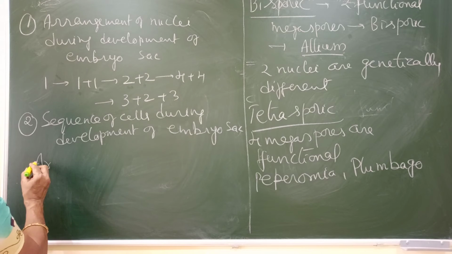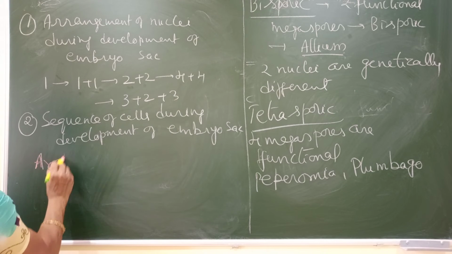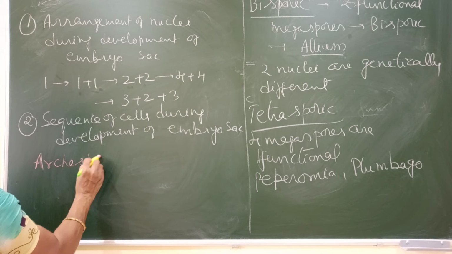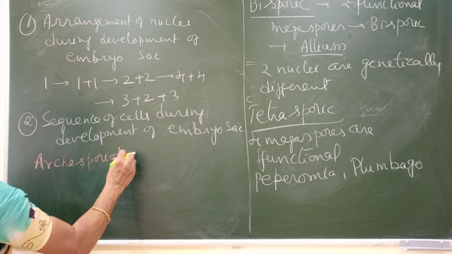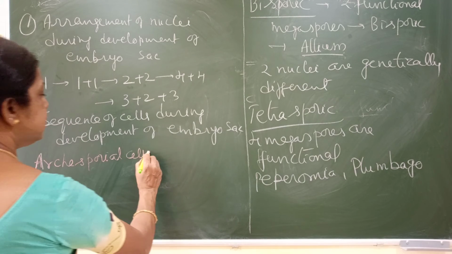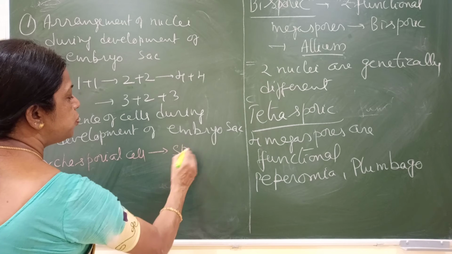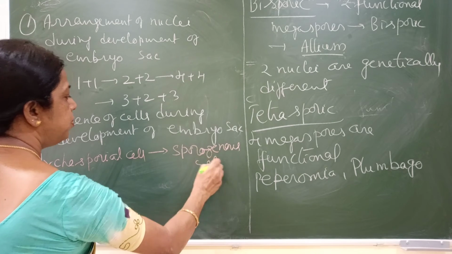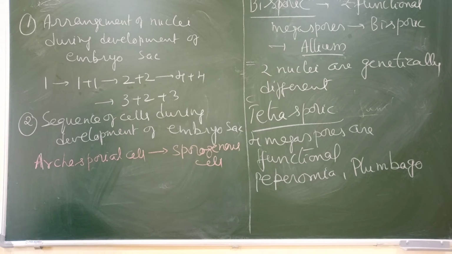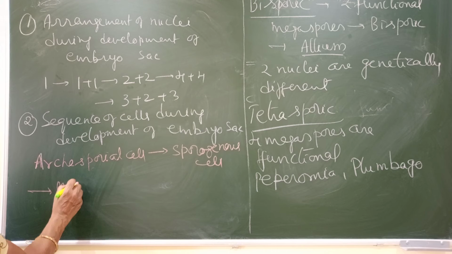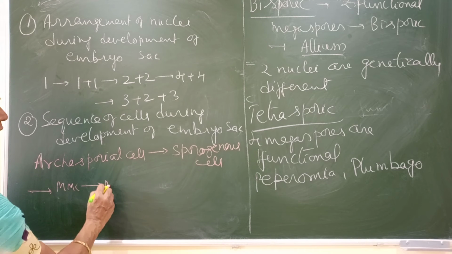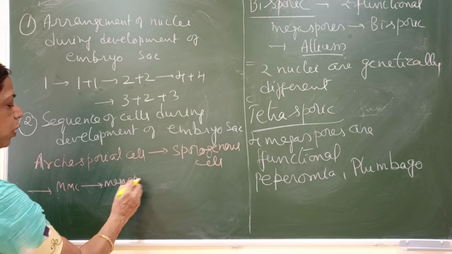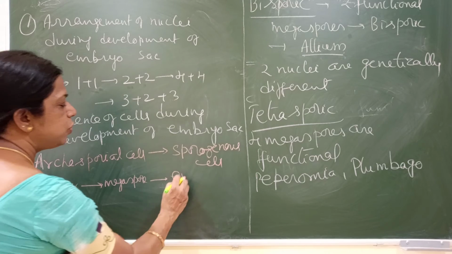First we can start from the archesporial cell. The archesporial cell forms the sporogenous cell. From the sporogenous cell it is the megaspore mother cell. From the megaspore mother cell it is the megaspore. From the megaspore the embryo sac is formed.